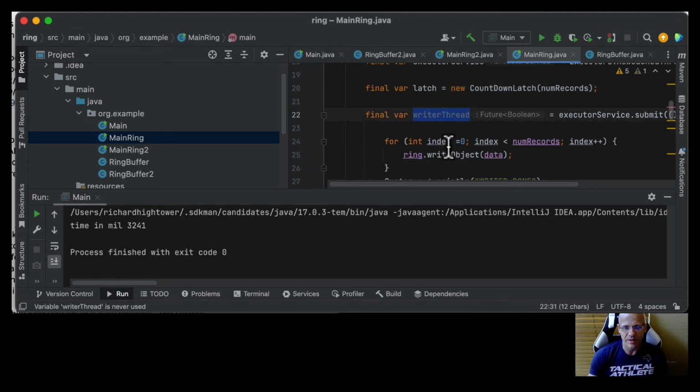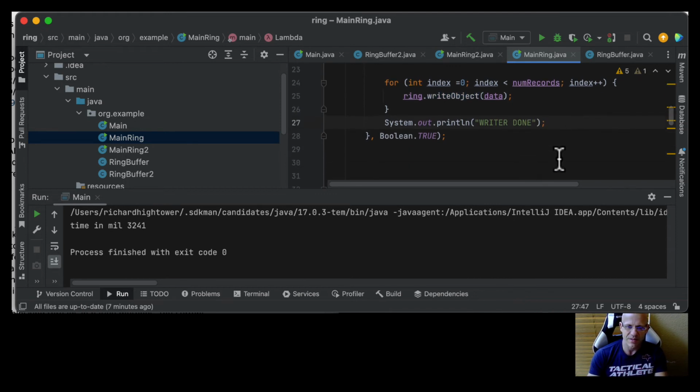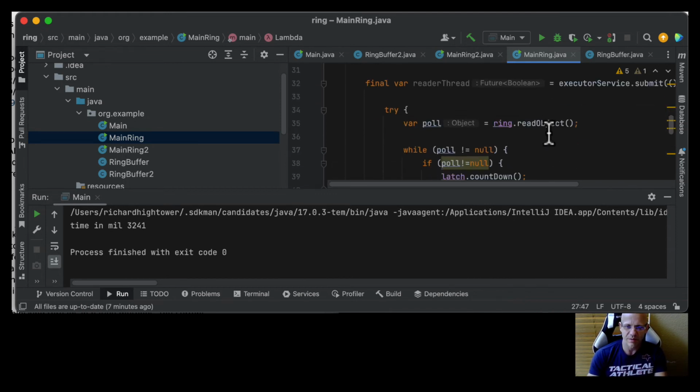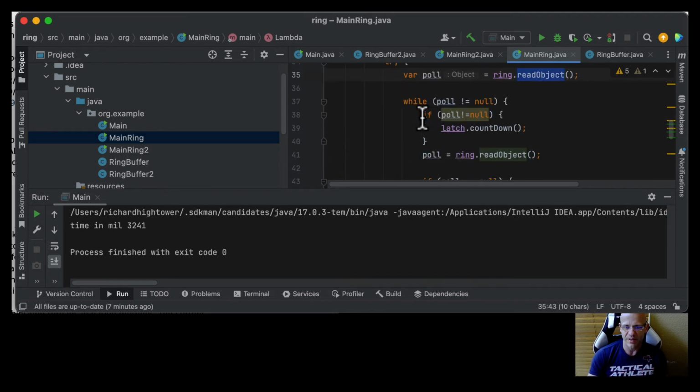And then we have our read. We're going to read. Every time that's not equal to null, we're going to increment our latch, and we're going to read it again. And if it is null, we just sleep for 50 milliseconds. We could do better than that, but that's good for now.